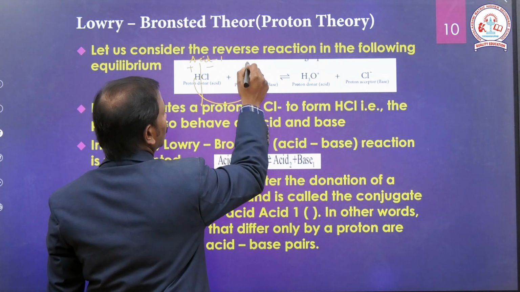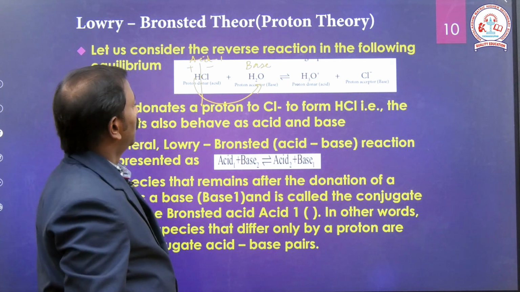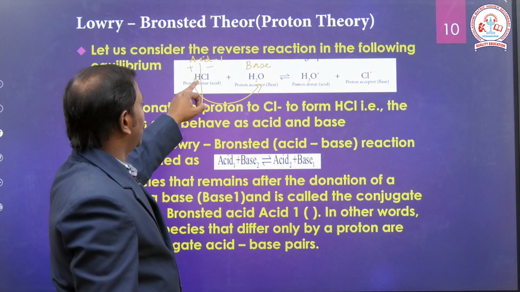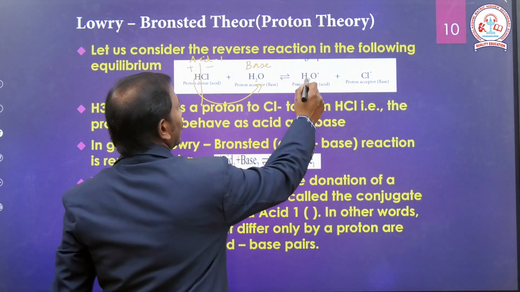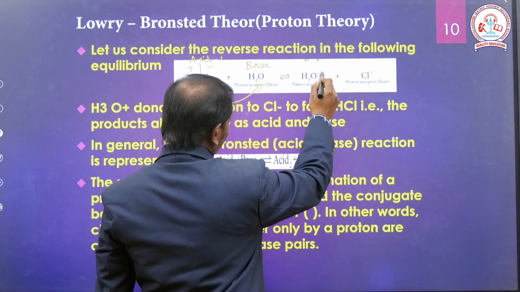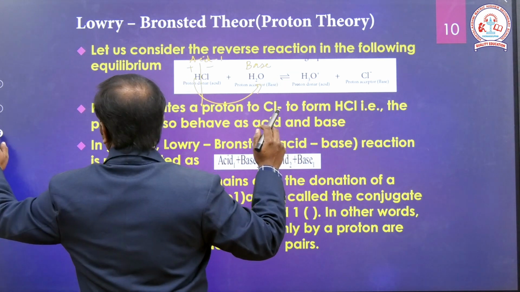A proton acceptor means base. You see, the H plus ions are accepted by water molecules and produce H3O plus. This is in the forward reaction.